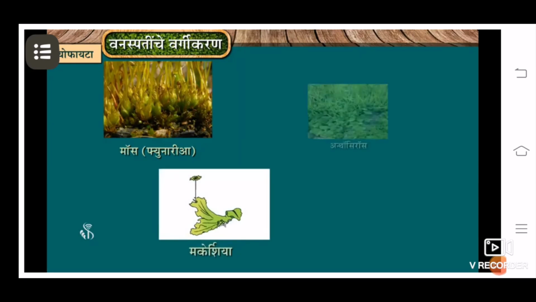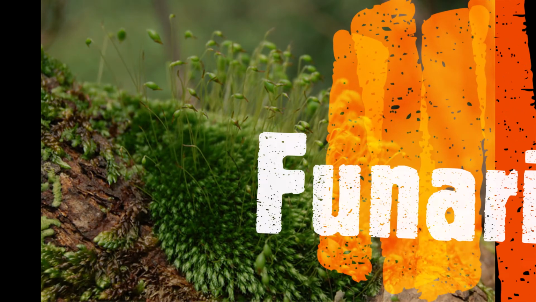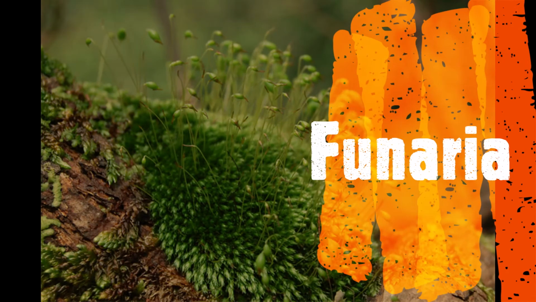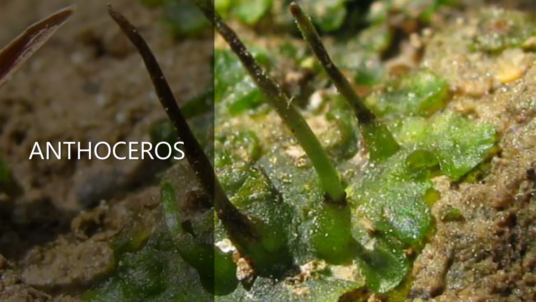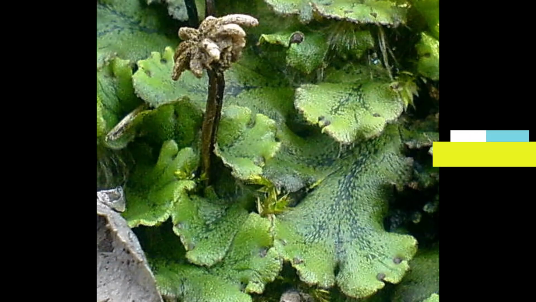These are the examples of bryophytes: Marchantia, Funaria. Funaria is the best example of bryophytes. You can clearly see the leaf-like structure, stem-like structure, and it also possesses a capsule. In that capsule, spores are formed. Another example is Anthoceros. This also shows that it doesn't possess root, stem and leaves. The third example is Marchantia.